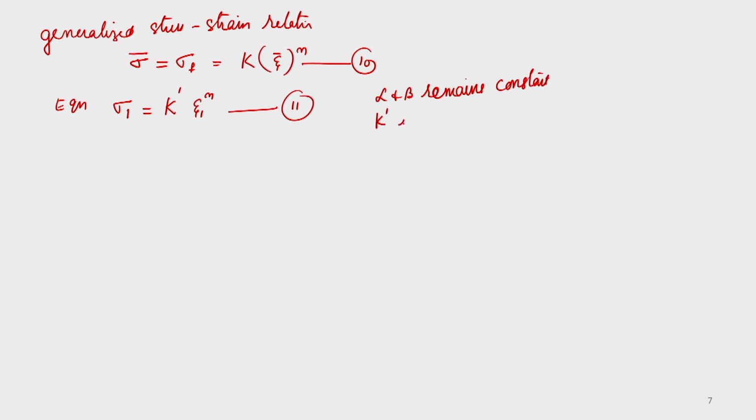K dash is a material property and a constant calculated from K, N, alpha and beta. We are just determining it from the values of K, alpha and beta.